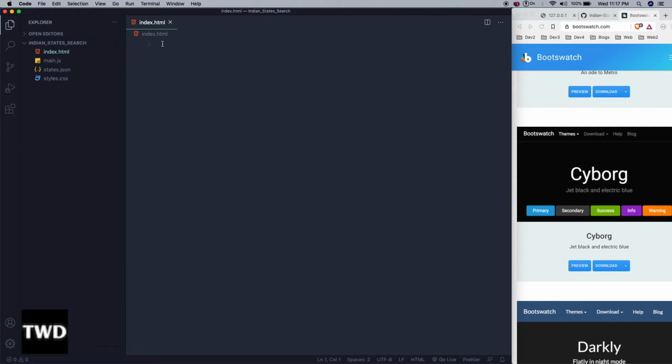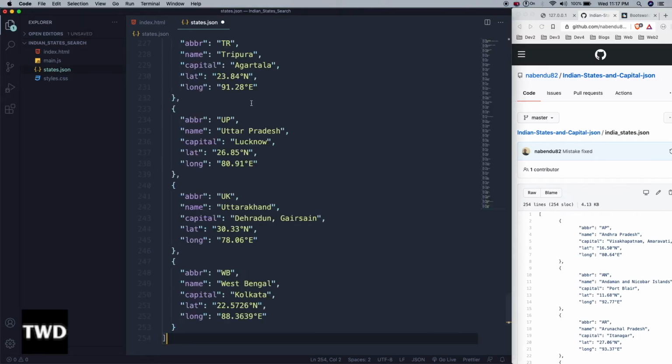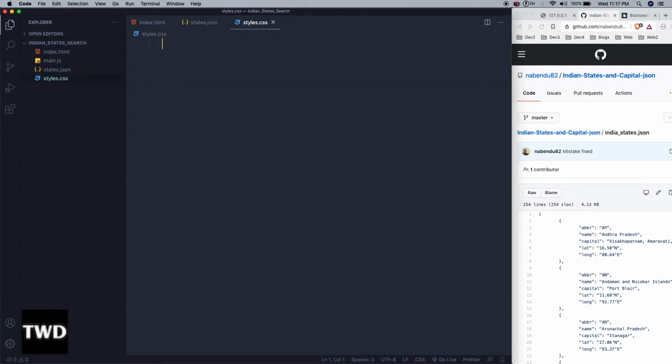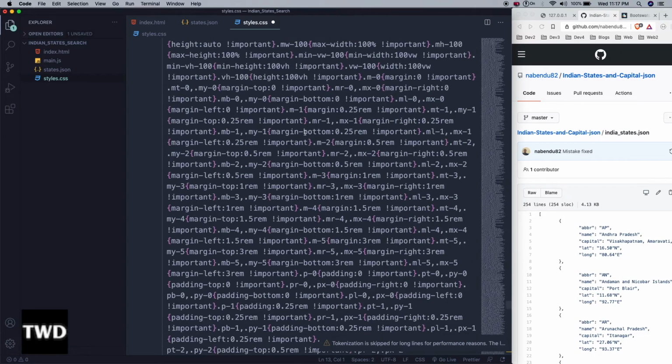First let me paste this state data which I have just downloaded. No, I have not downloaded it, it is here, so I can copy paste it. I'm not getting the raw here. It's okay, not an issue. I'll copy paste this, and style.css will have that bootstrap theme which we had downloaded. In style.css I'll paste it, and see it got pasted.